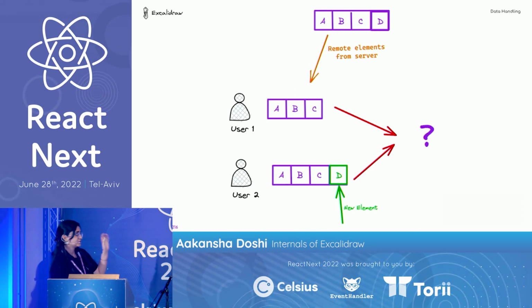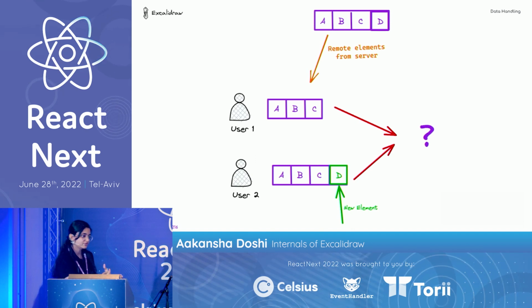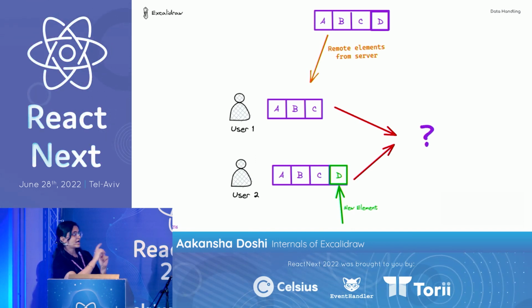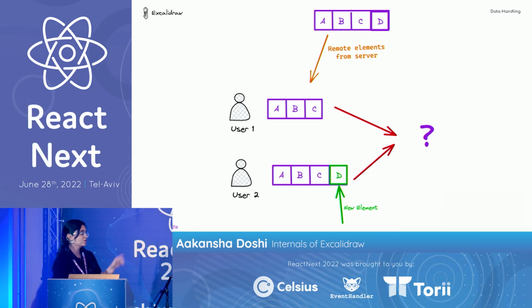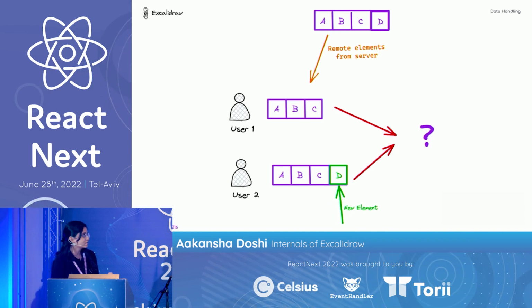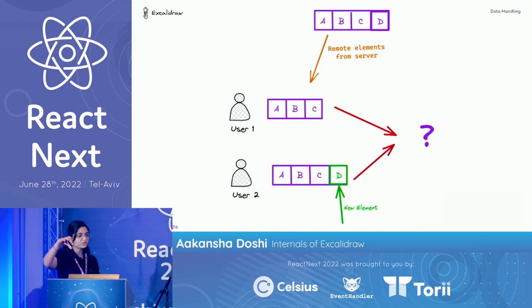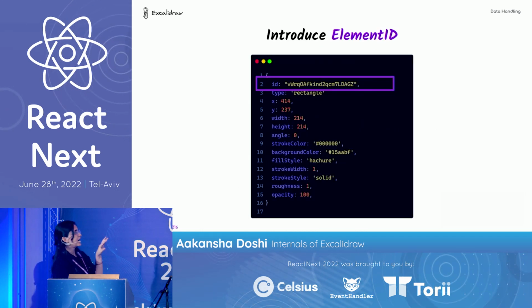And one more thing is that Socket.io makes sure that the client who has generated the event doesn't get notified. So in this case, user 2 has generated the event of adding a new element, so user 2 will not be getting any notification. Only the rest of the other users will. So right now there is no way to distinguish the new elements and the existing elements. So what we did is we introduced an ID.